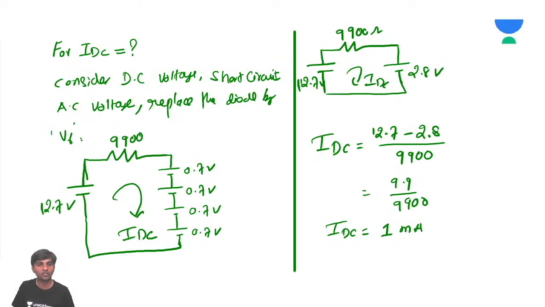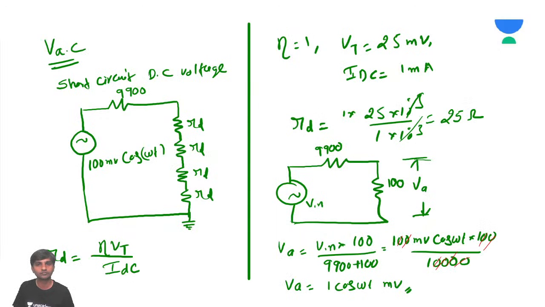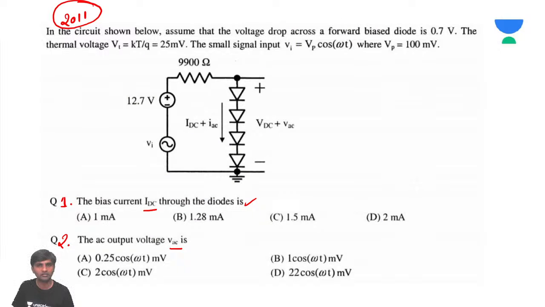IDC, how much did you get, sir? IDC will be 1 milliamp. So eta Vt by IDC, where eta into Vt is the thermal voltage. 25 is given, we have taken it from the problem, Bharat. If it had given 26 millivolts, we would have taken 26. If it had given 24 millivolts, we would have taken 24 millivolts. Is that clear, Bharat?